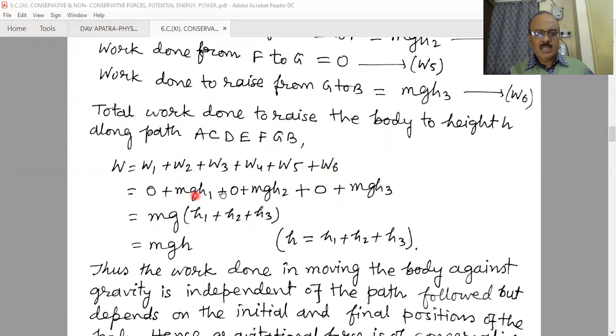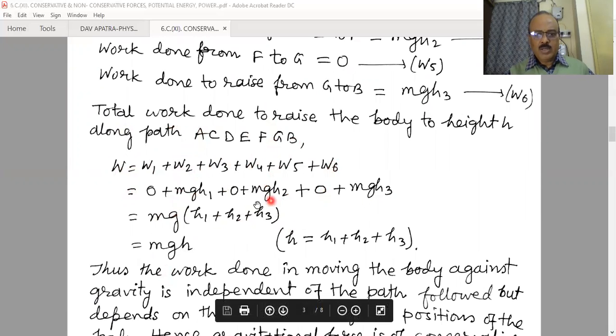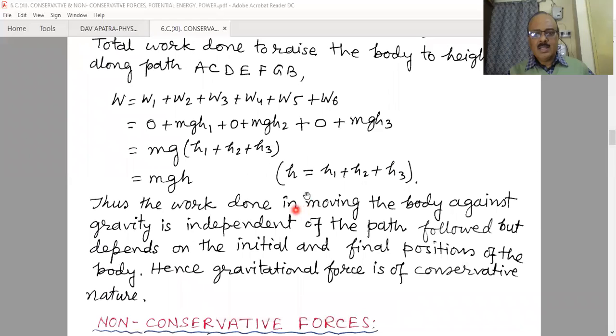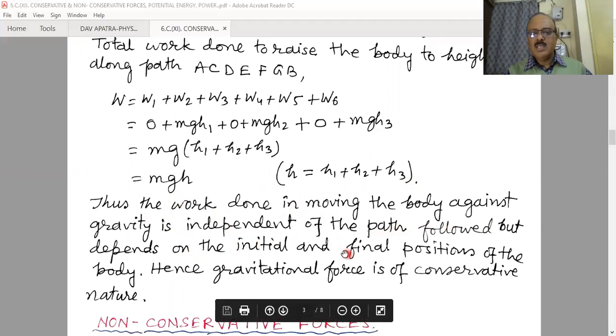Physically, that is 0 + mgh1 + 0 + mgh2 + 0 + mgh3. If we take mg common, then h1 + h2 + h3, and that is nothing but the total height h. Therefore h = h1 + h2 + h3, and the total work done is again mgh. The work done in moving the body against gravity is independent of the path followed, but depends on the initial and final positions of the body. Hence, gravitational force is conservative in nature.